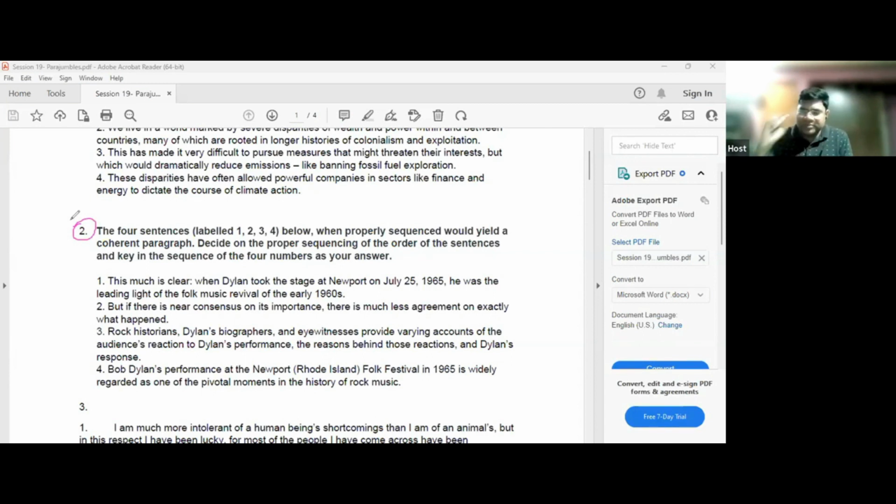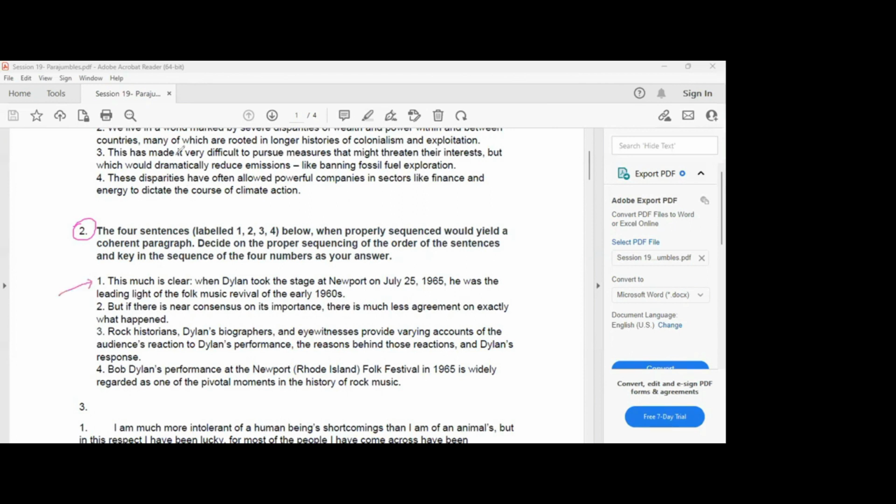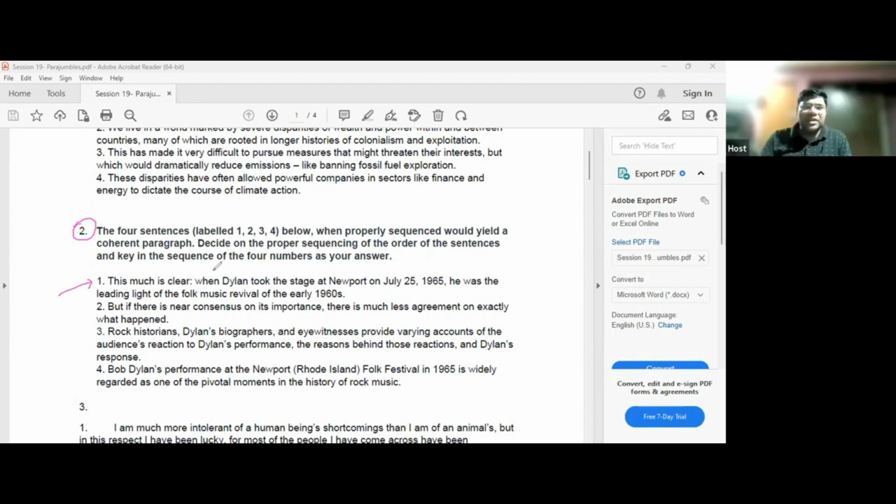अच्छा मुझे ये बताओ, just a question I'm asking all of you out of curiosity, will this ever be an opening sentence? No. Everyone feels no, right? Why? क्यों नहीं होगा? What is clear is not mentioned. उसने लिख दिया ना कि ये तो clear है. देखो जब आप लिखते हो this is clear and you put a colon, इसका मतलब जो colon है, इसके आगे ये आ रहा है कि क्या क्लियर है.